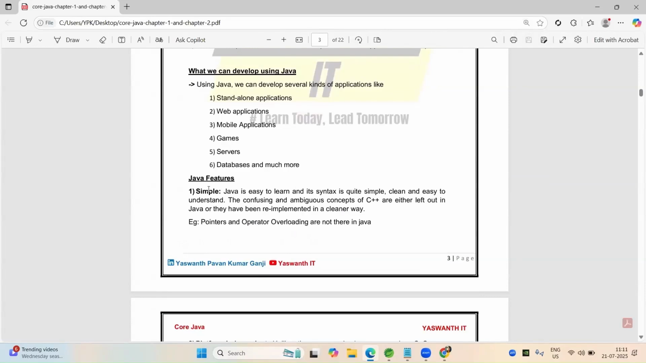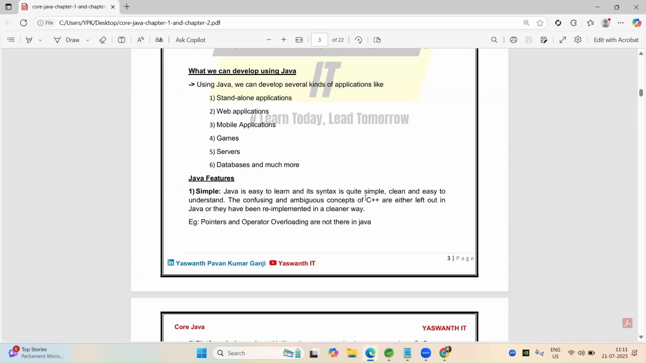Freelancing first advantage is simple. Java is very simple. If you understand this basic syntax, it is very easy to understand this language. So it is simple. Java is easy to learn and its syntax is quite simple, clean and easy to understand.